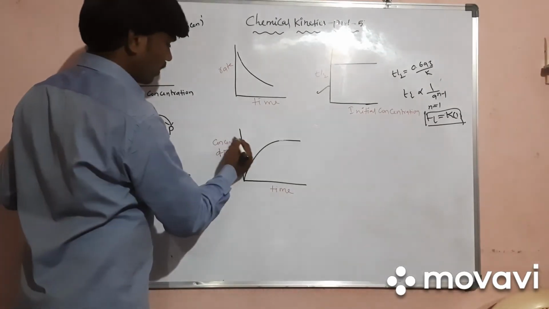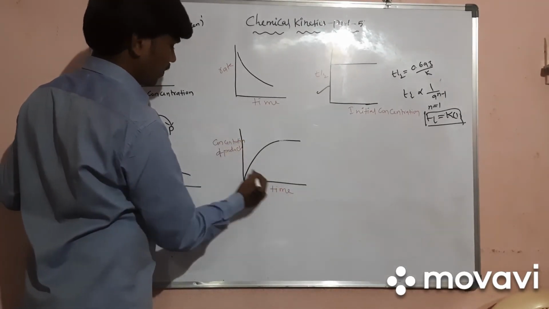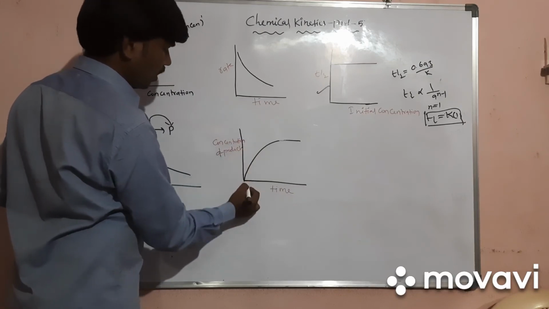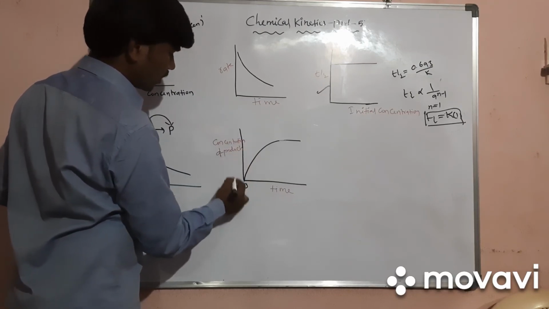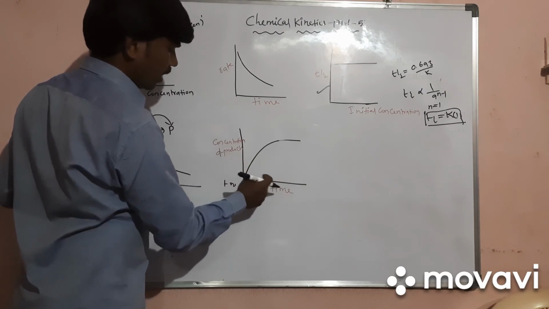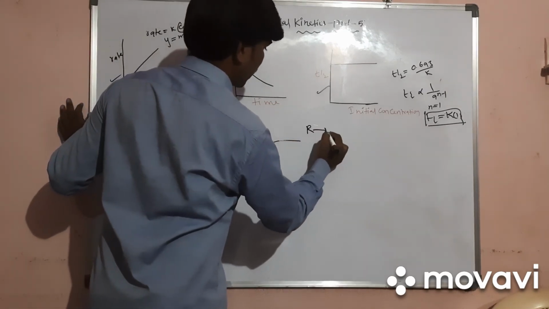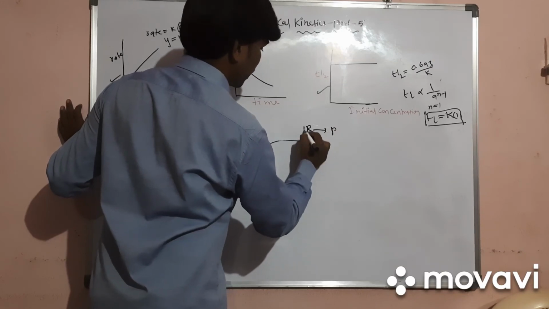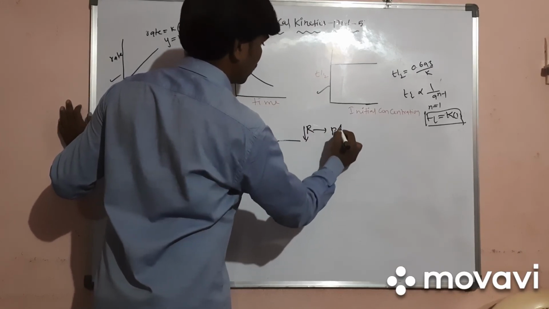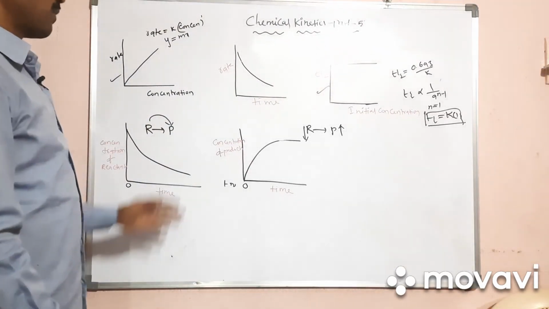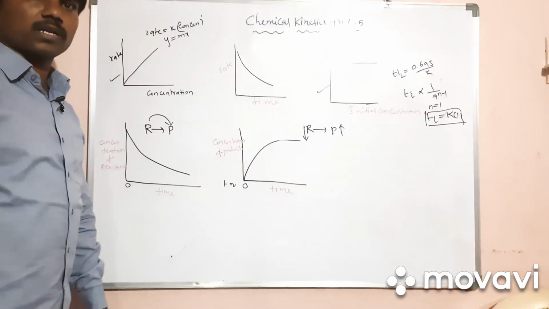Here you see the concentration of product with respect to time. When time is equal to 0, the concentration of product will be 0. As time goes on, the concentration of product will increase. Why? Because reactants go to products; when reactant concentration decreases, the concentration of products increases. These are the different types of graphical representations for chemical kinetics first order.